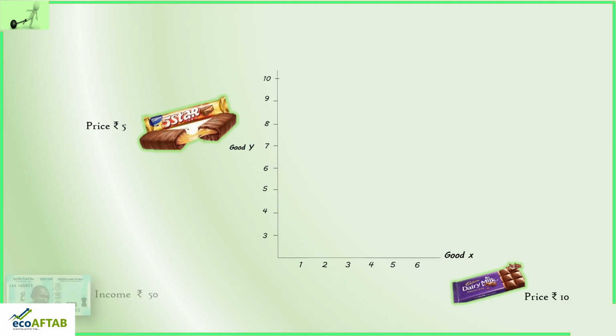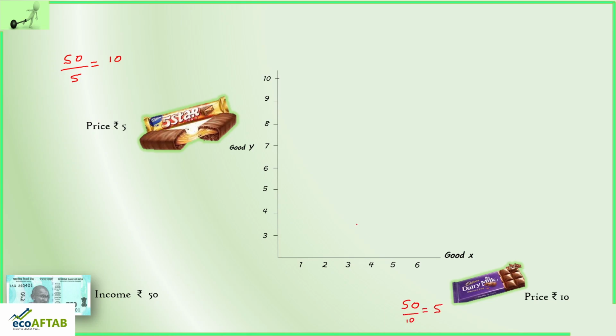If this is the case, and if my income is rupees 50, if I spend my entire amount of 50 rupees only on 5-star, can you guess how much 5-star I can buy? So if I spend 50 rupees on 5-star, the maximum amount of 5-star that I can buy is 10. At the same time, if I spend my entire income on Dairy Milk, how much Dairy Milk will I be able to buy? So it is 50 divided by 10, and that is equal to 5.